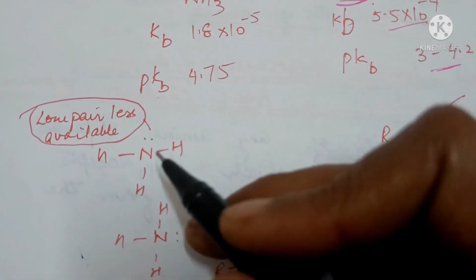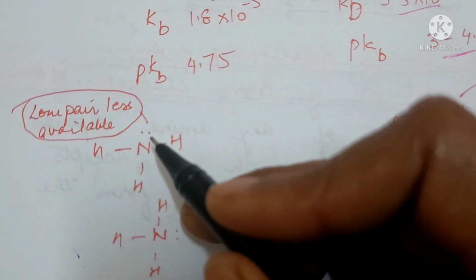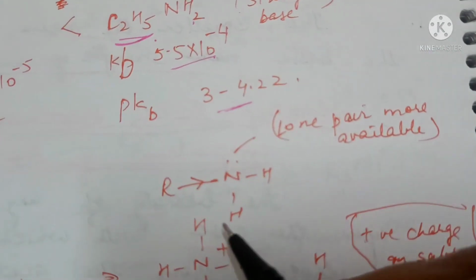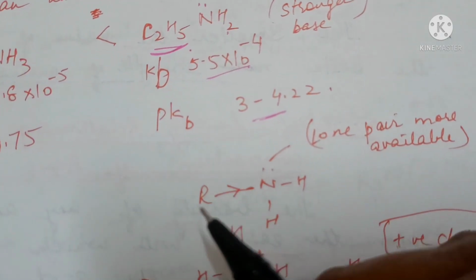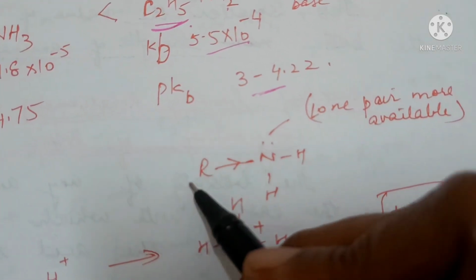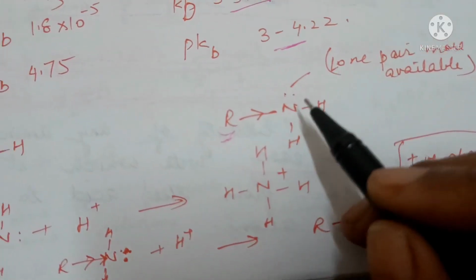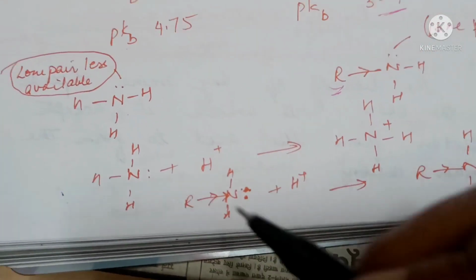So in ammonia, the lone pair of electrons is less available, whereas in aliphatic amines, because of the electron releasing +I effect of alkyl groups, the lone pair is more available for protonation and donation, so it's more basic in nature.